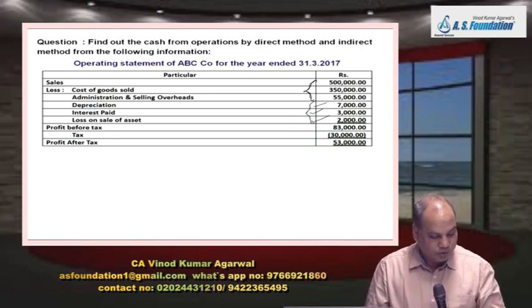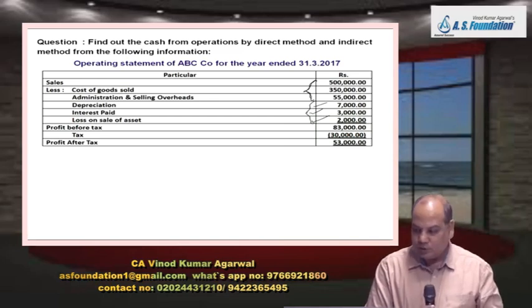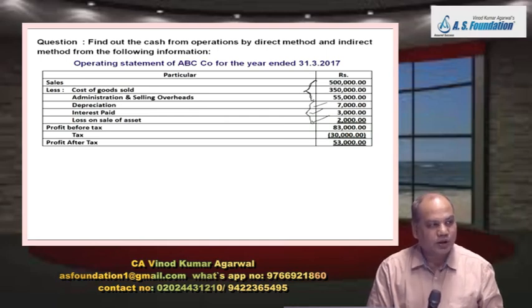So now you come to SOFP, asset side, current asset. Inventory. What happened to inventory? From 13,000, it is 12,000 now. Decrease in inventory. Increase in cash flow. Plus 1,000. Tick mark. Plus 1,000 in answer. Look at debtor. 7,000 opening. Closing 10,000. Increase in debtor. Decrease in cash flow. 3,000 negative. Tick mark.